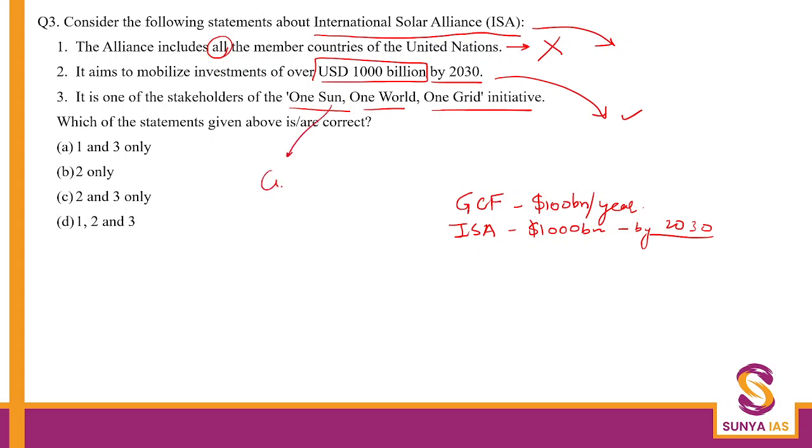By the way, this initiative was launched in COP26, so One Sun, One World, One Grid is COP26. The International Solar Alliance by itself is COP21, which is known as the Paris Agreement. When India and France came together and founded this International Solar Alliance, its headquarters was set up in Gurugram. This is also something you need to know about. So here the answer becomes C, 2 and 3 only.